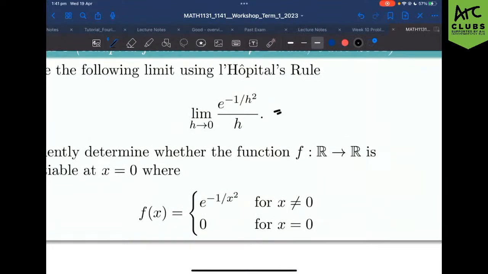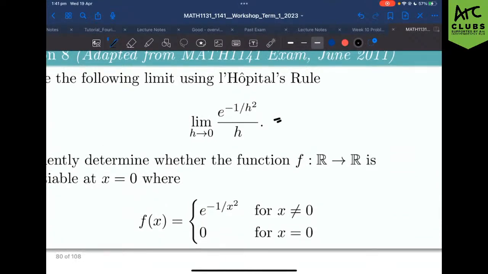Obviously we know these are differentiable functions, so we can use L'Hopital's rule, but let's check our conditions. If you take the limit as h goes to 0 for our denominator, obviously h approaches 0. For e to the power of negative 1 on h squared, you approach e to the power of negative infinity, which gives you 0. So I know my conditions hold true. How do I actually use L'Hopital's rule?